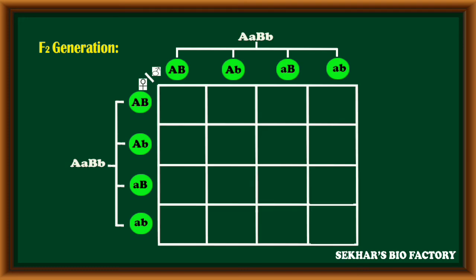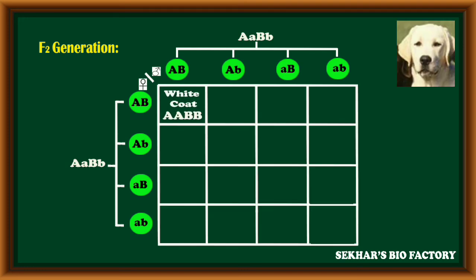In the F2 generation, the first combination has both genes in a homozygous condition, capital A capital A, capital B capital B. Now it can express white color coat. The second combination, capital A capital A, capital B small b, white coat. Capital A capital A, capital B small b, white coat. Capital A small a, capital B capital B, white coat.